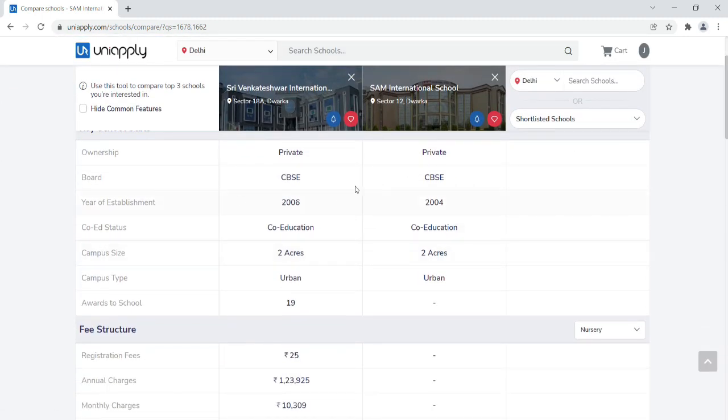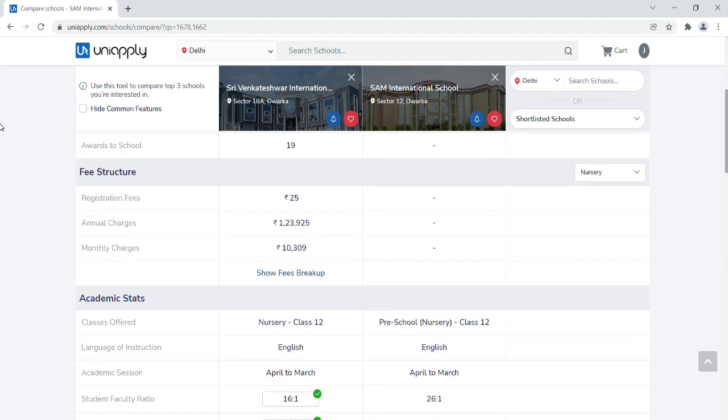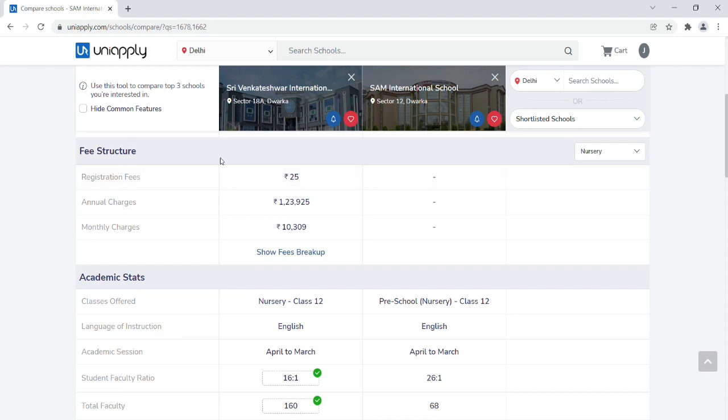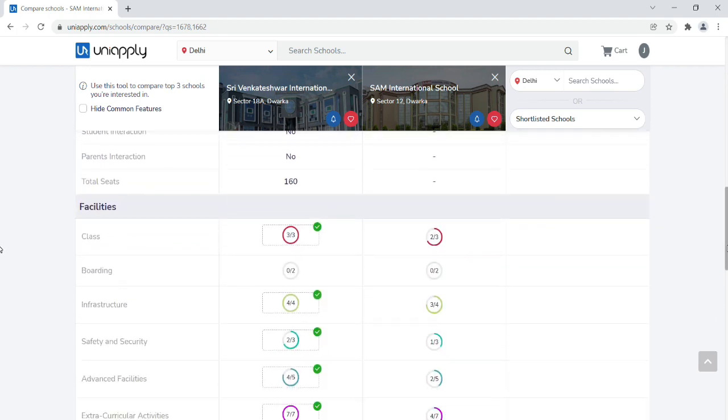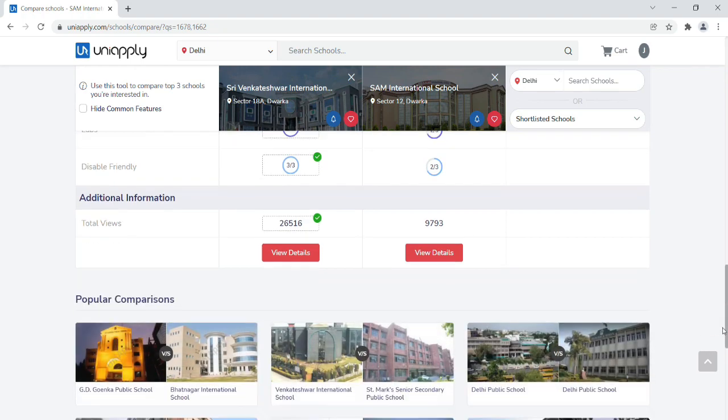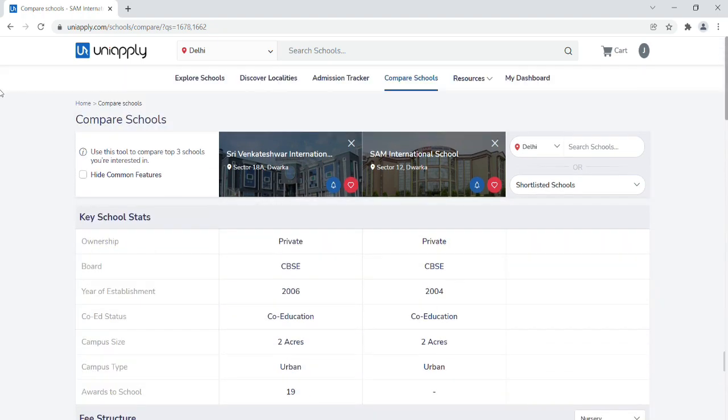So you see, you get a comparison list: the ownership, private or public, the board, year of establishment, co-ed status, campus size. You get all the information available, even the fee structure. You see? I think this is great. Isn't that very useful?